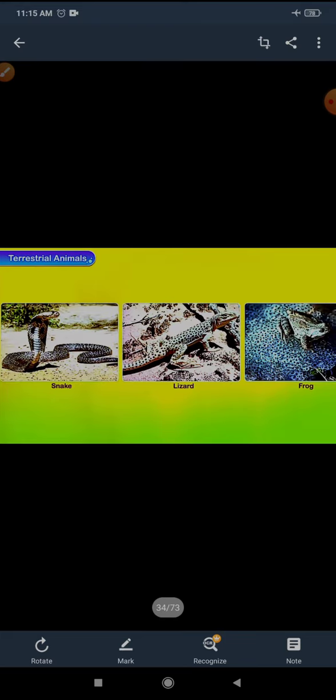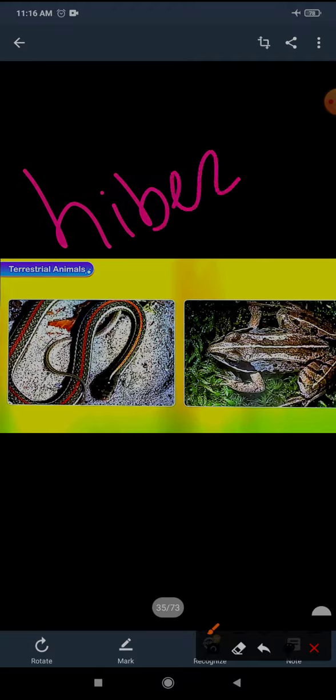Here you can see snake, lizard, and frog, which are very active in summer, and during winter they go to sleep. This period is called hibernation. In the previous video I told you the spelling of hibernation. This is hibernation, and their body can't adjust to low temperature. That also I told you.